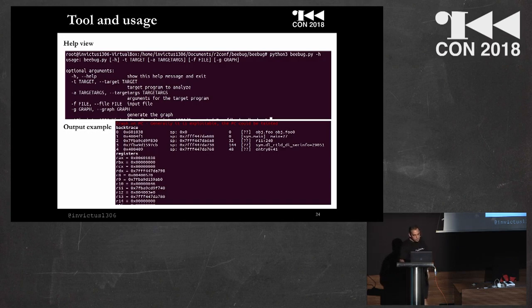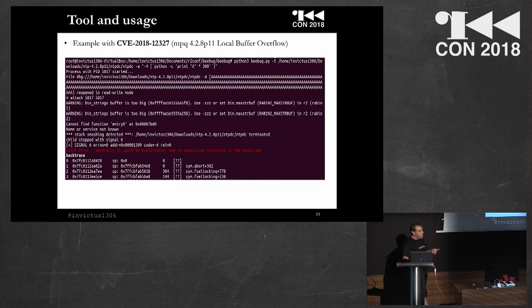And this is, for example, a help view of the tool that takes as argument a target, but we will see it in a demo. And this is an example of an output. In this specific case, it's a crash on program counter, and then the backtrace and the registers.